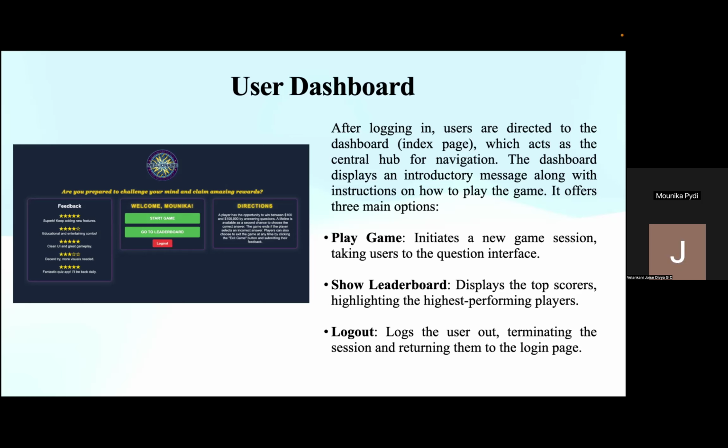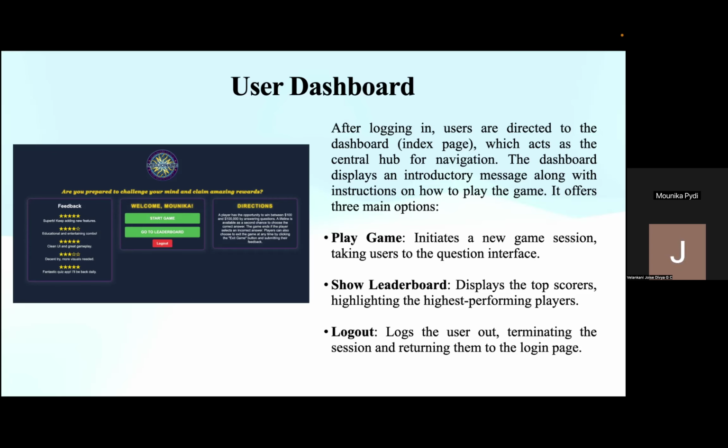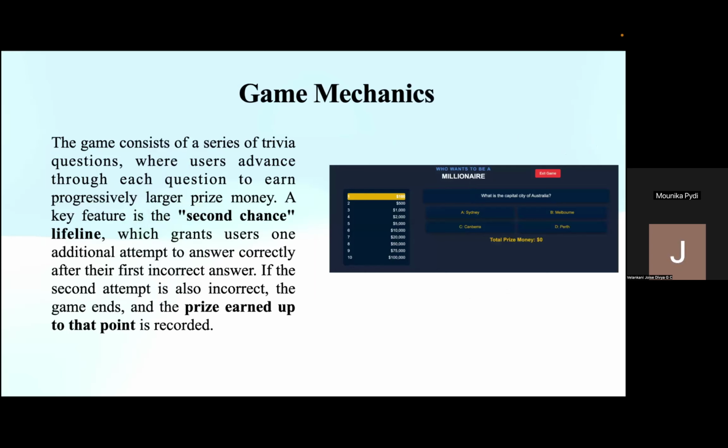Play game is used to begin a new quiz session, and show leaderboard is used to check top scores and rankings. Log out logs the user out, basically ending the session and returning to the login page. This structure ensures a smooth and intuitive user experience. After the user dashboard comes game mechanics.